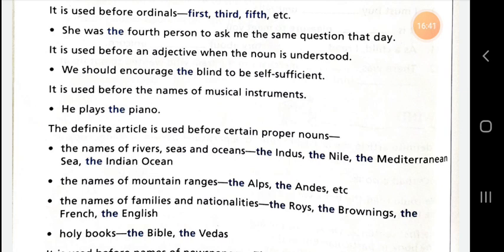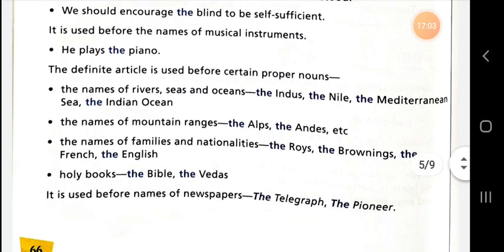So these are the names of mountain ranges. And one thing I would like to inform you, never use the before mountain peaks like Everest, K2, Kanchenjunga. So these are the peaks of the mountains. So never use the before peaks of the mountain.